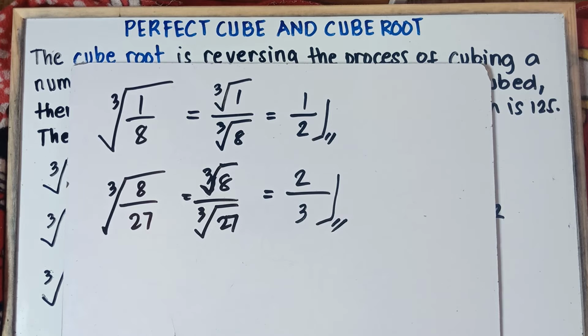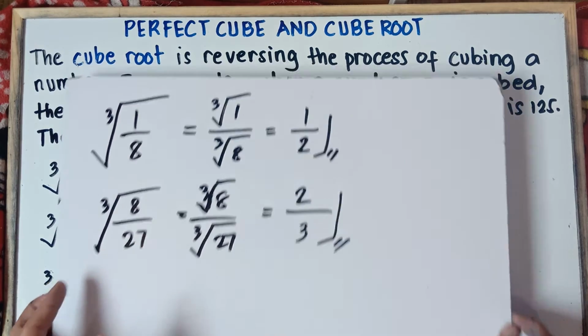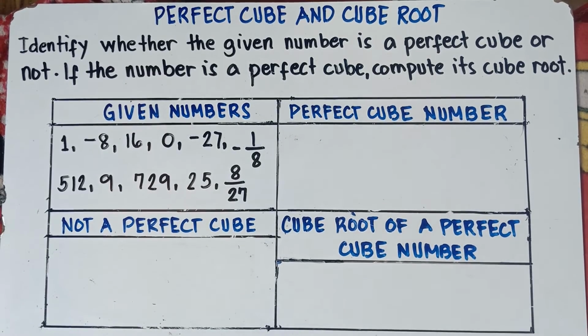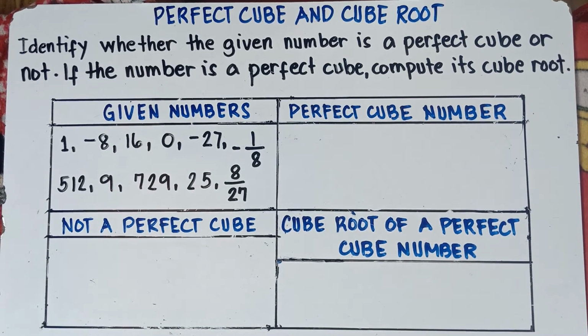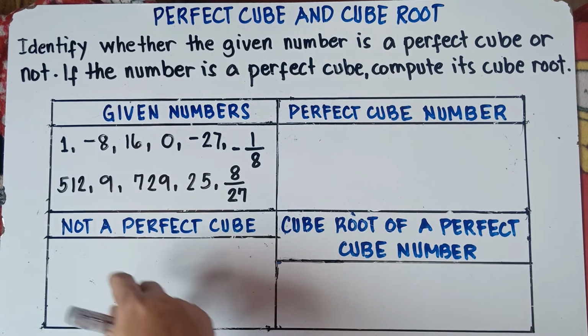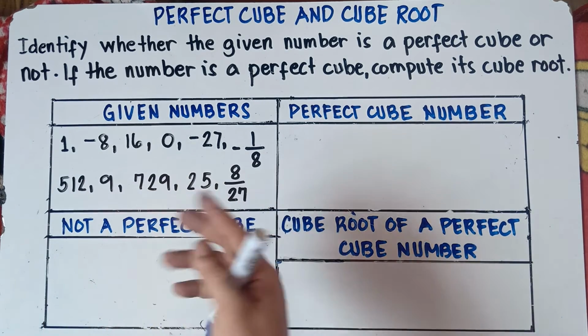Alright, if you understand this, class, with regards to the perfect cube and cube root, we'll be answering our activity. So let's proceed now in answering our activity. We're going to identify whether the given number is a perfect cube or not. If the given number is a perfect cube, compute its cube root. So these are the given numbers. We have 1, negative 8, 16, and so on.